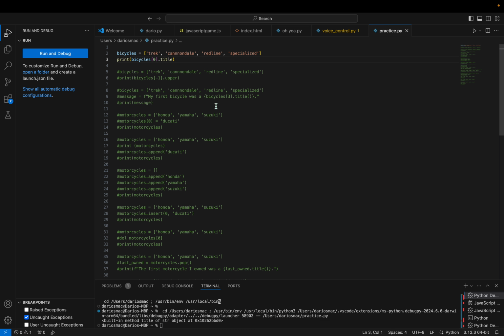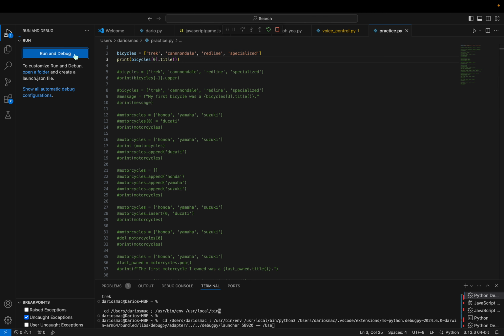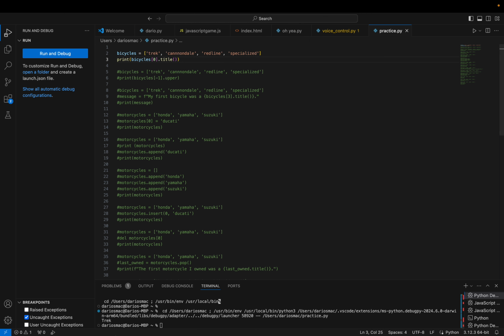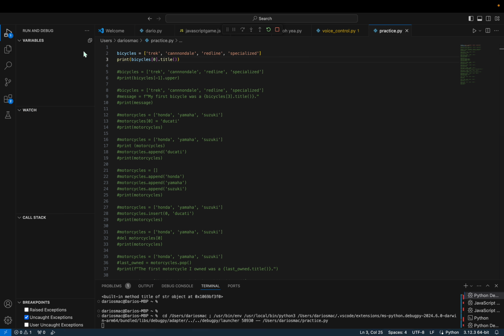This is weird. Let's run debug again. All right, Trek. As we can see, it printed Trek, bicycle 0. I think what I messed up here is the title, and we have to make sure to put those parentheses there. I put Trek.title, which, if you've watched my videos before, you know what it means. If not, it means the first letter of a word is capitalized. So you saw what happened when I didn't do this. It doesn't work at all. So you must do the parentheses after. There, it works.